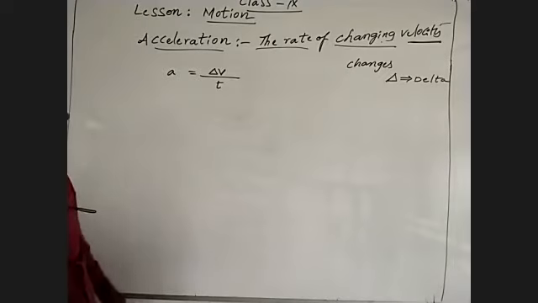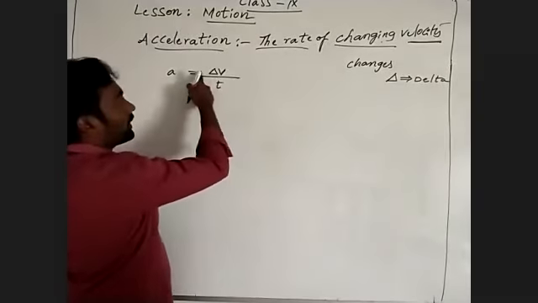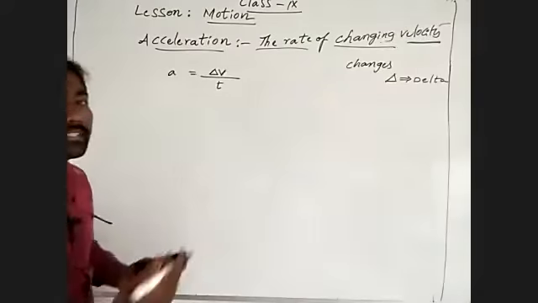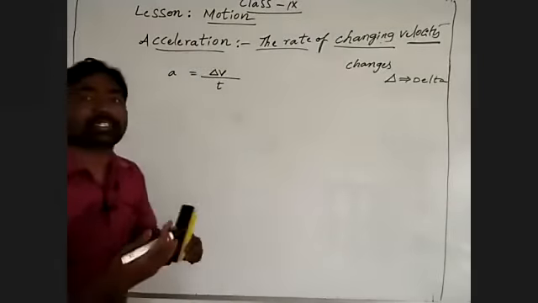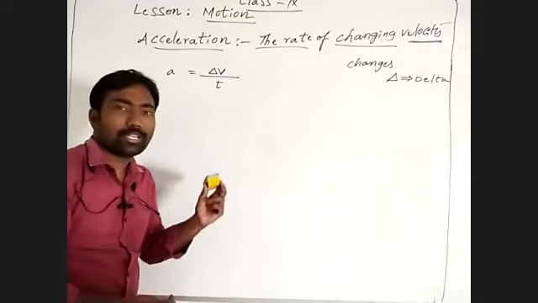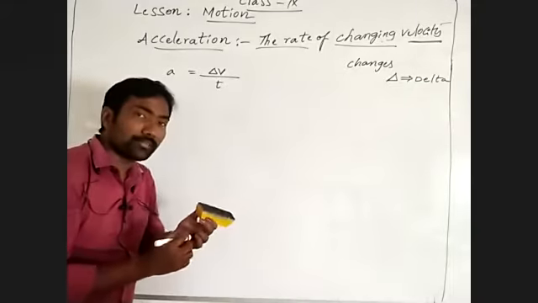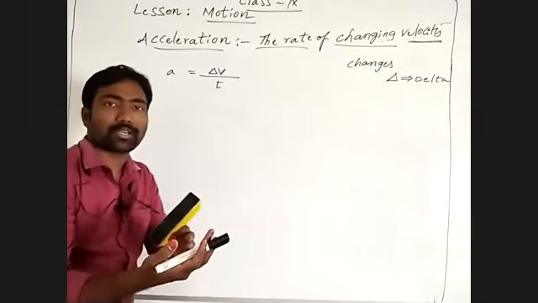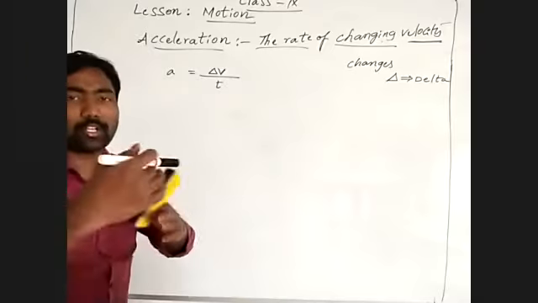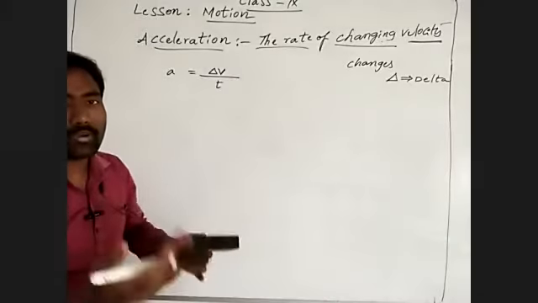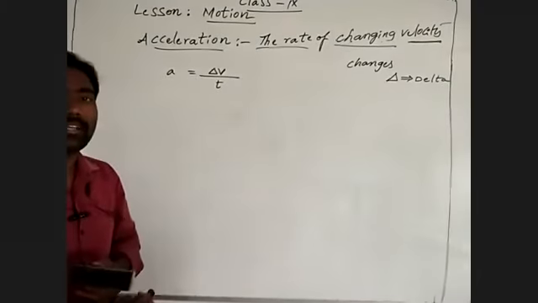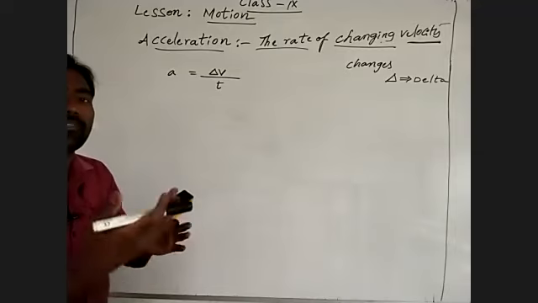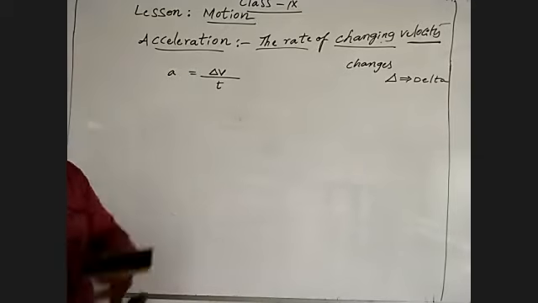Then coming to the point, how is the velocity changing? It changes velocity from 35 km per hour to 40 km per hour. In the next second, 45 km per hour. Means it changes 5 km per hour in every interval of time.